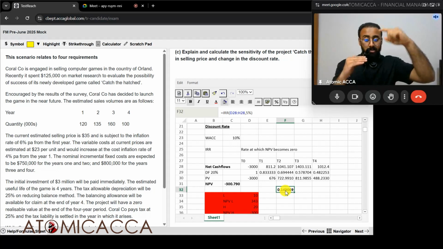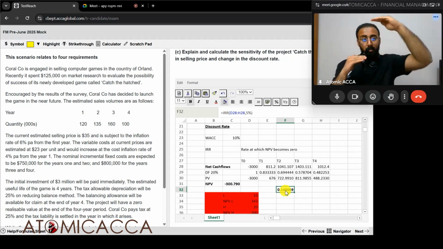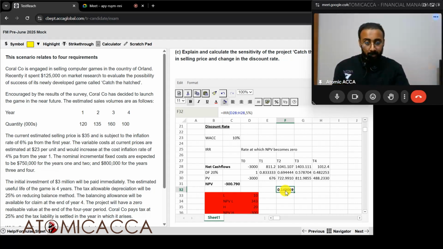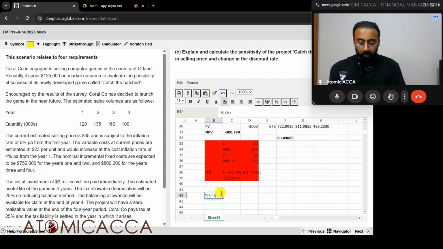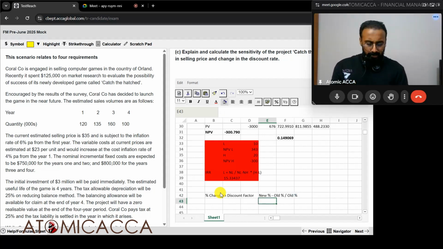So what I need to know is, what is the difference from 10 percentage? What change is required to reach 15 percentage? Percentage change in discount factor. How do I get that? I have to apply the formula: new percentage minus old percentage, divided by old percentage. New percentage means 15, minus old percentage means 10, divided by 10.